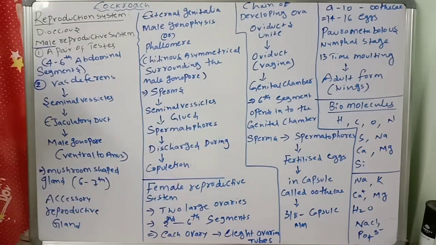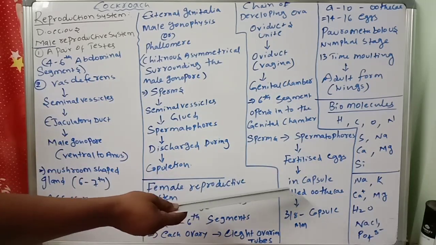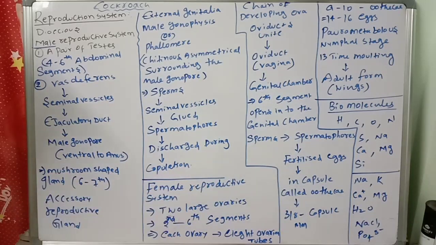Very important: fertilized eggs, ootheca. Now, what I am telling you, listen carefully. A pair of spermathecae is present in the sixth segment, which opens into the genital chamber. Sperms are transferred through spermatophores. The fertilized eggs are encased in a capsule called ootheca.